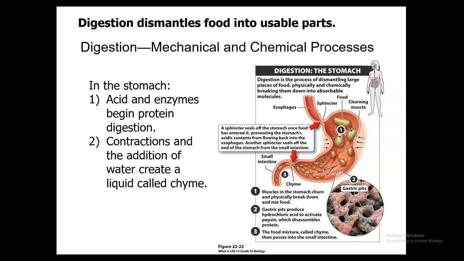That sphincter is going to be referred to as the pyloric sphincter. Now that top sphincter that you see in the picture is going to be the cardiac or the esophageal sphincter. So that's your first one, goes through the stomach, and then to the second one, which is the pyloric sphincter. Now it's going to regulate food movement into the small intestine and also prevents backflow as the cardiac sphincter did.